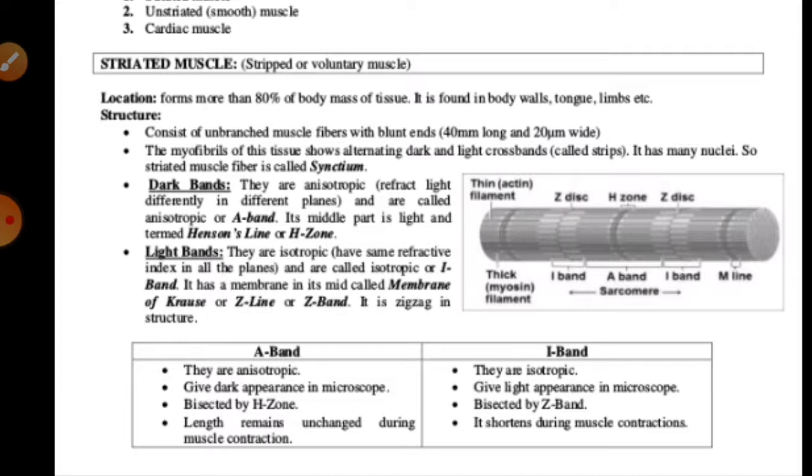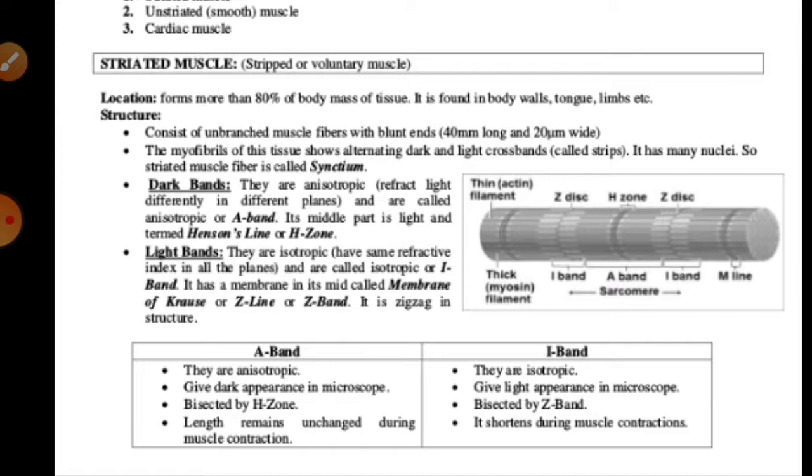So they are called skeletal muscles because they are attached to the skeleton. The skeletal muscles give shape to the body and also release heat during contractions. These muscles have a huge supply of nerves and blood vessels, and each skeletal muscle is a long, narrow, cylindrical, unbranched structure. Another thing is that skeletal muscle fibers are multinucleated.